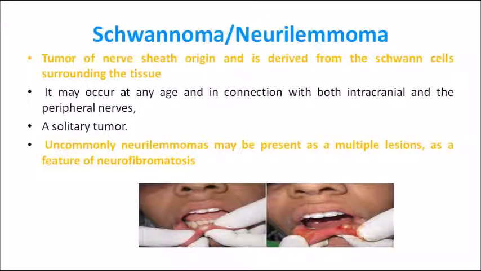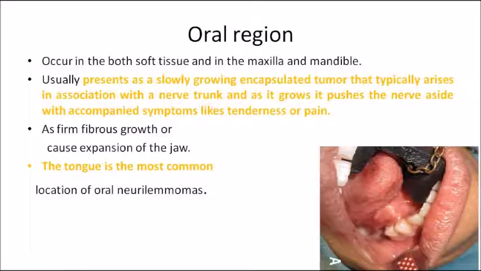Uncommonly, neurilemomas may present as multiple lesions also. Sometimes it might be solitary, as a single lesion as shown in the picture, or sometimes it will be shown as 2 to 3 lesions. Multiple neurilemoma growth can be seen, and it is an important feature of neurofibromatosis. Coming on to the oral region, how does neurilemoma appear? The most common site is the tongue. The clinical picture I have shown is the lesion on the tongue. So the tongue is the most common site of neurilemoma, remember that point.